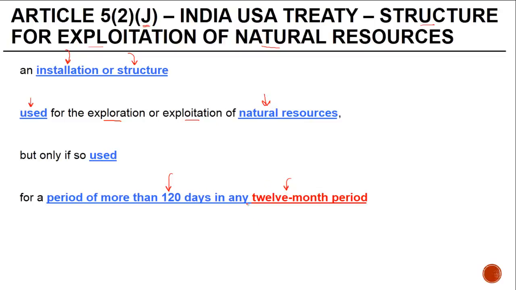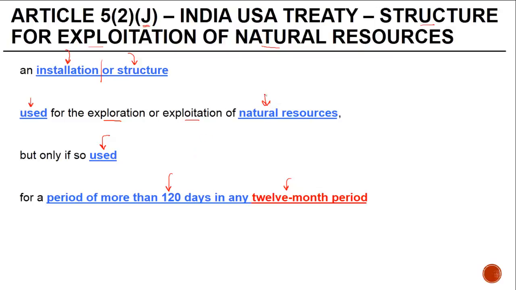I'll come to what an installation or structure would be here, but the purpose of such an installation or structure should be that you want to explore or exploit natural resources, but the structure should be used for more than 120 days in any 12-month period.